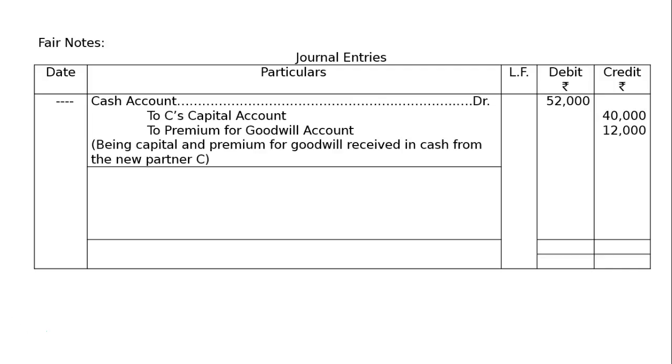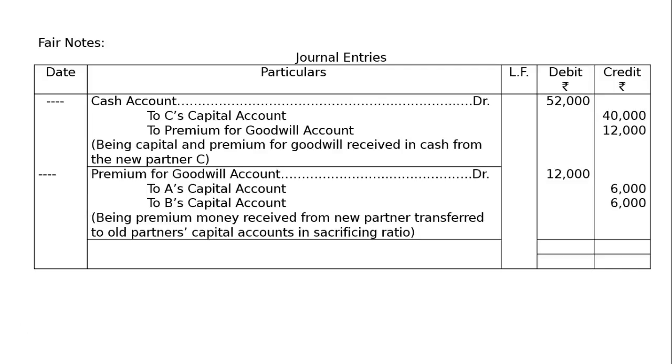Now, this premium money will be transferred to A and B in sacrificing ratio. That is, premium for goodwill account debited rupees 12,000 to A's capital account rupees 6,000, to B's capital account rupees 6,000, being premium money received from new partner transferred to old partners' capital accounts in sacrificing ratio, and the totaling of debit and credit columns will be rupees 64,000 each, both debit and credit columns.